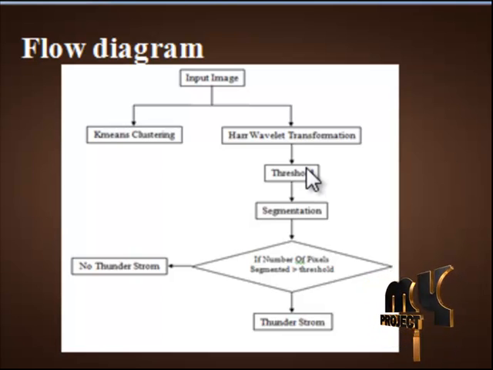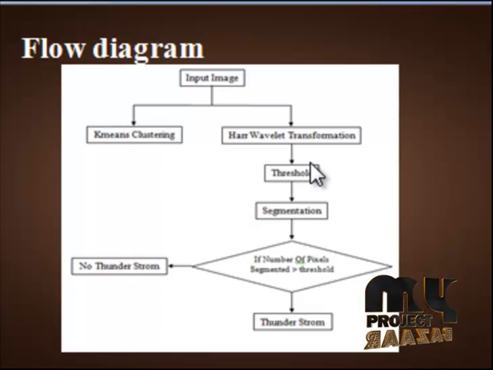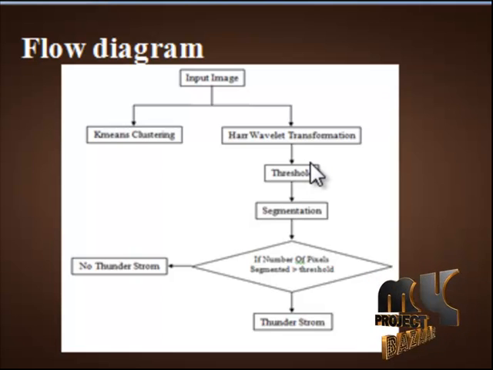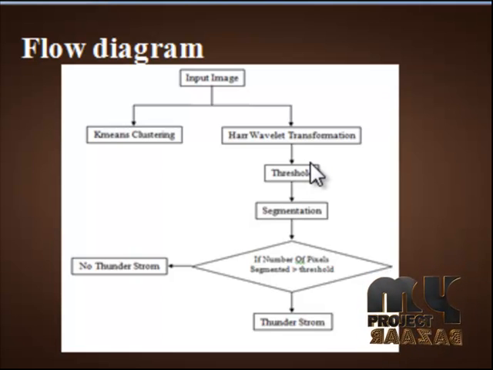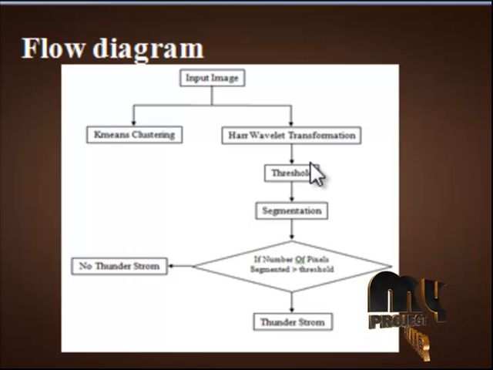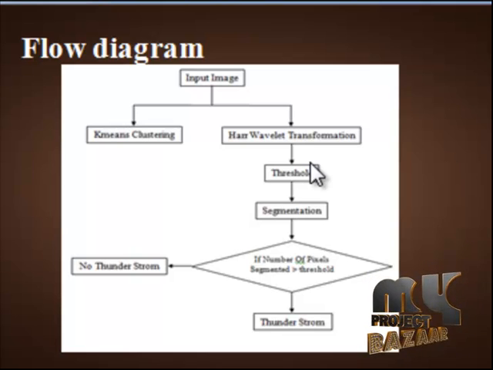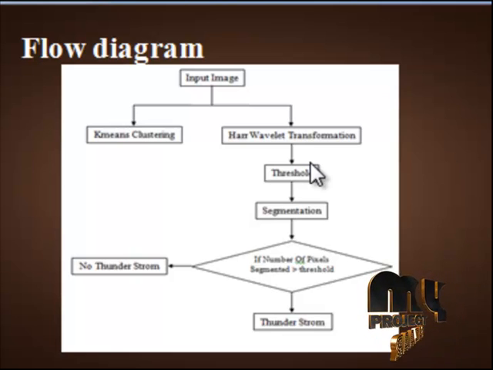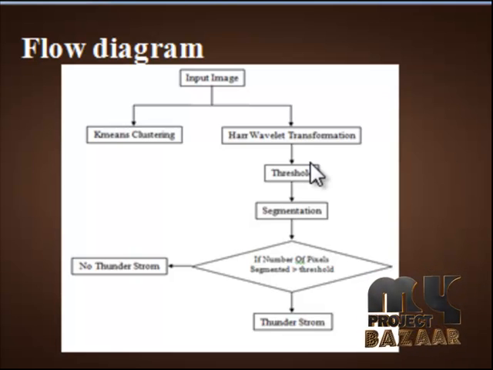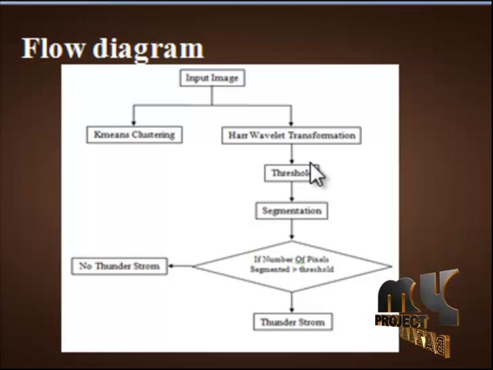The next process we see is the Haar wavelet transform. It is one of the transformation processes, an efficient domain conversion that transforms the input image from the time domain to the frequency domain. This process is very helpful for further processes such as threshold clustering and counting calculations for input images of thunderstorms.